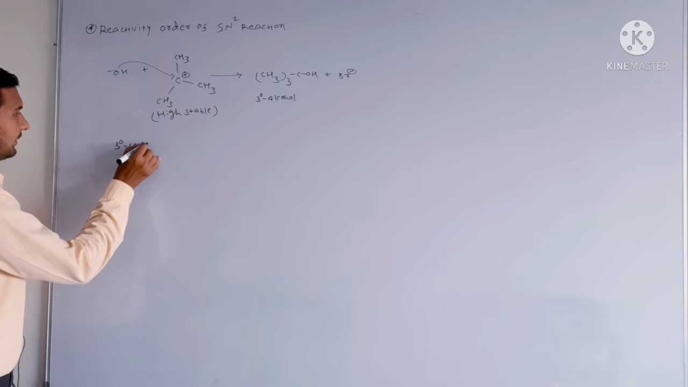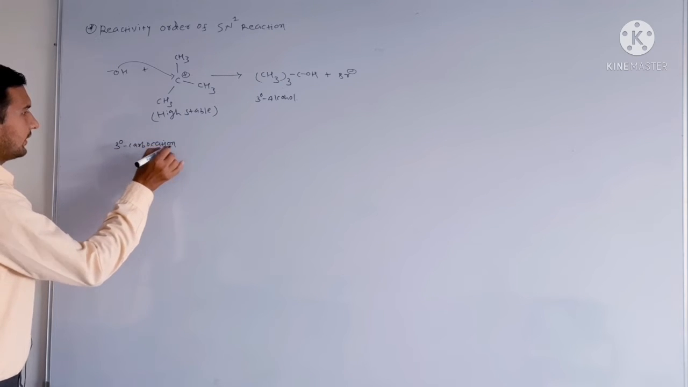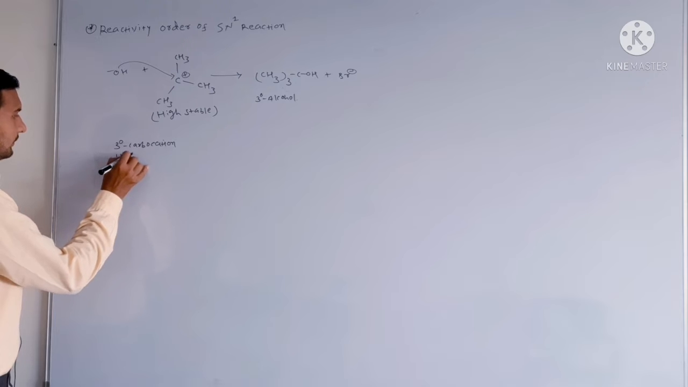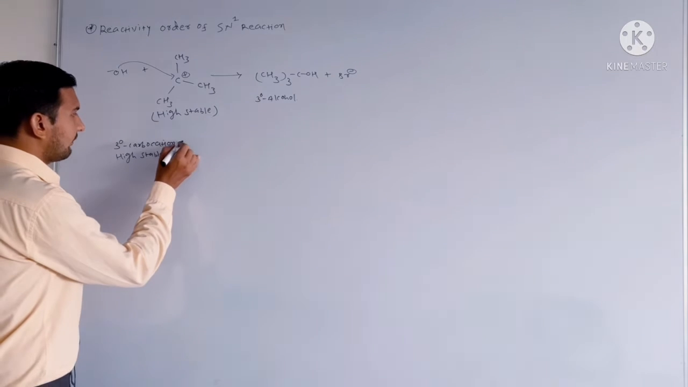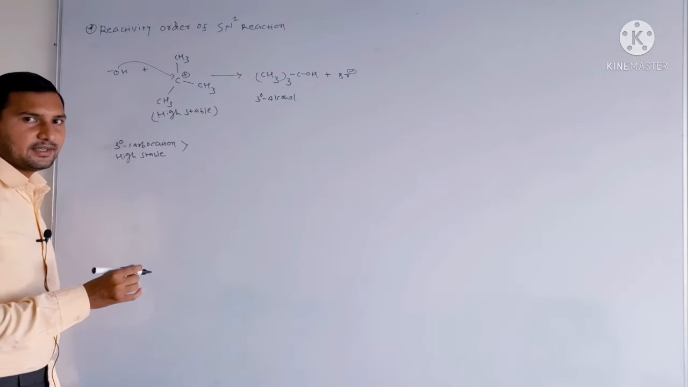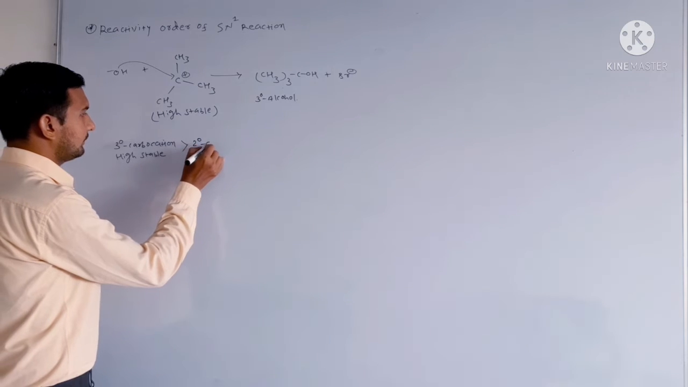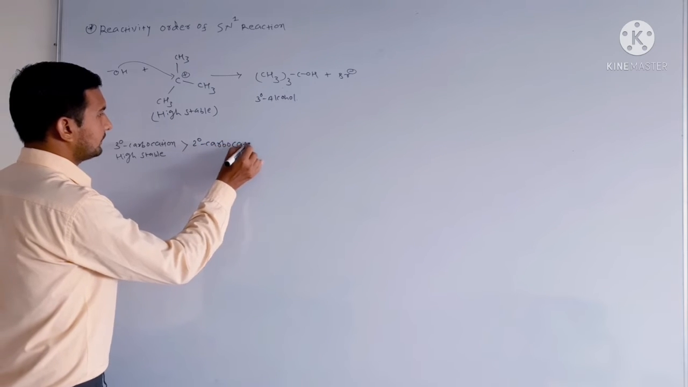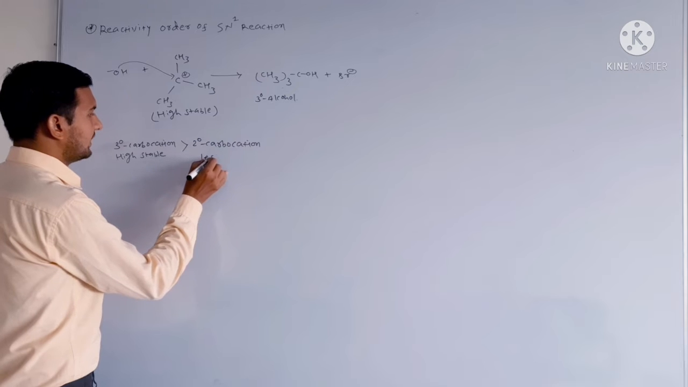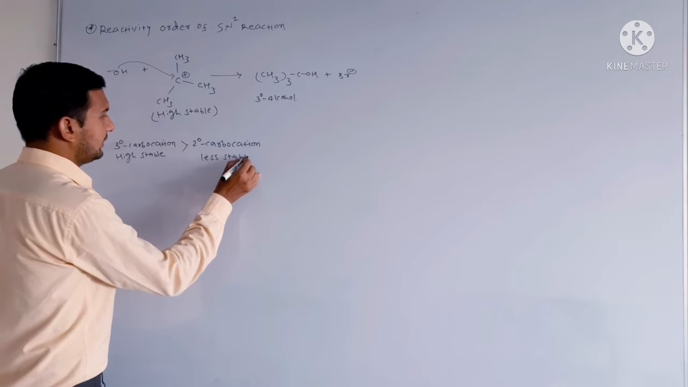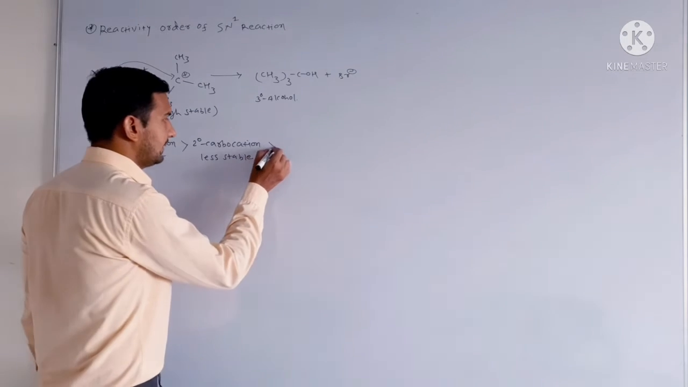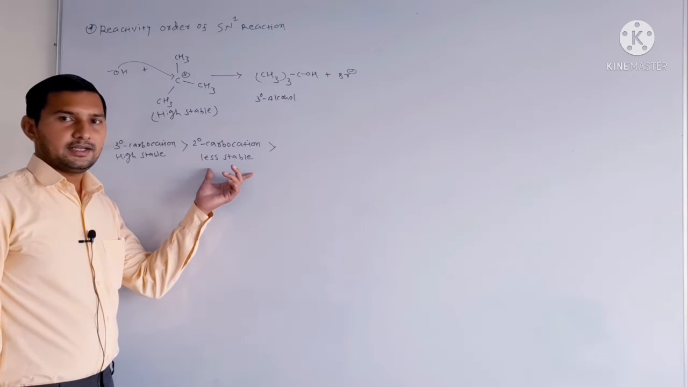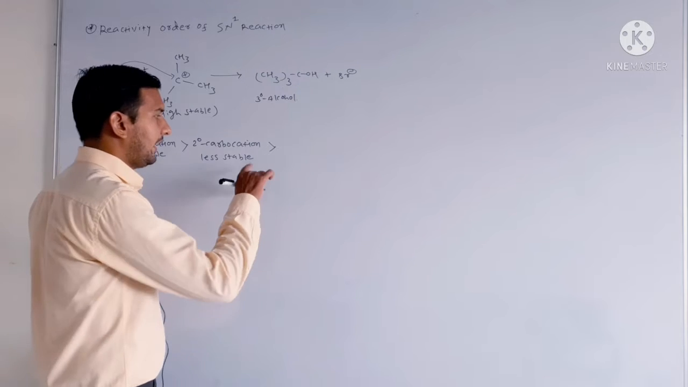Tertiary carbocations are highly stable, and therefore they give a fast reaction in comparison to secondary carbocations, which are less stable than tertiary alkyl halides or tertiary carbocations. This secondary carbocation is also highly stable in comparison to a primary carbocation.